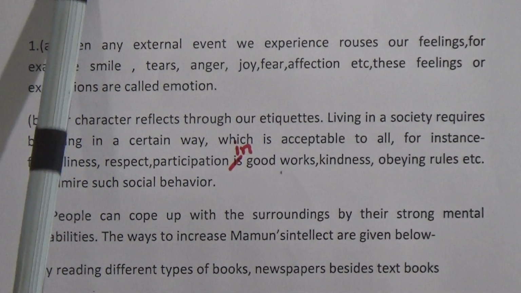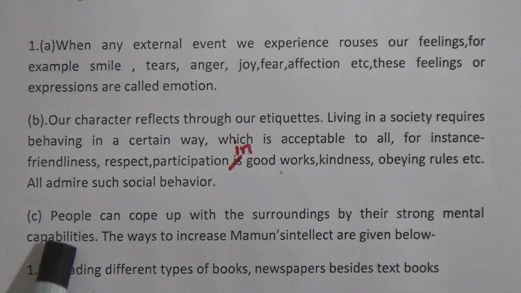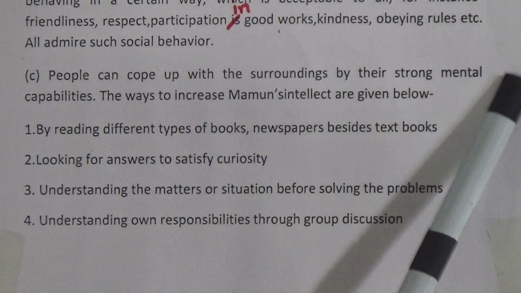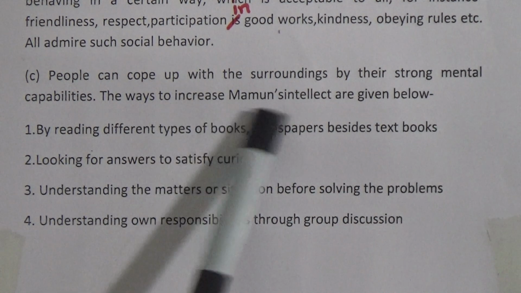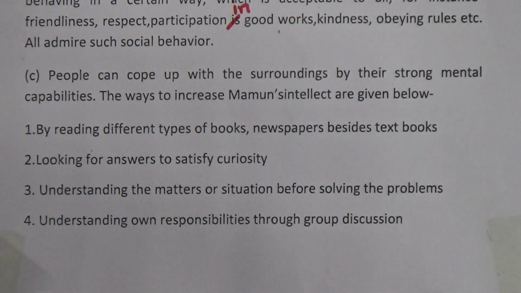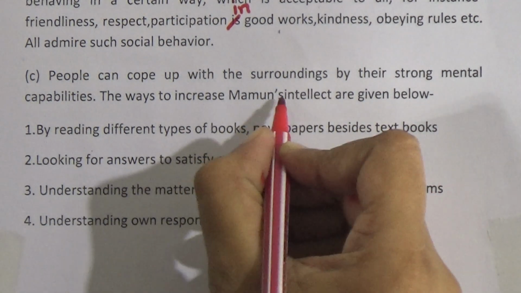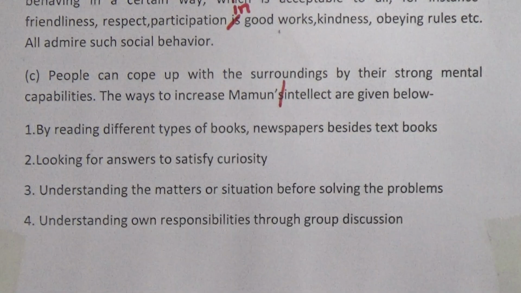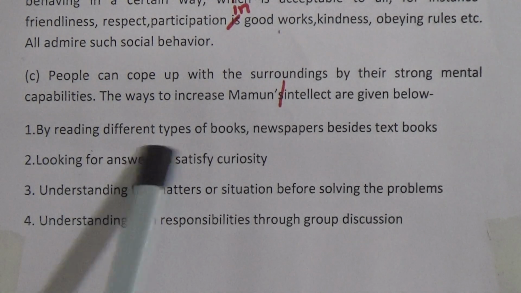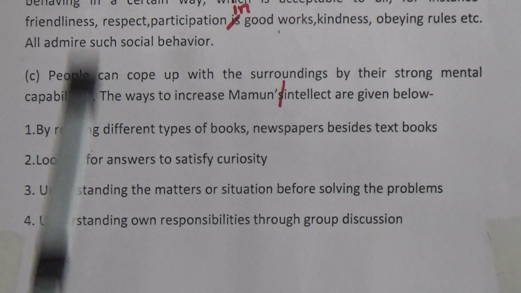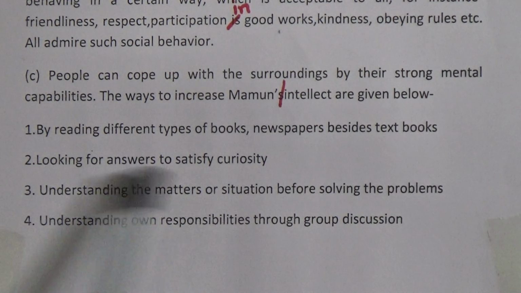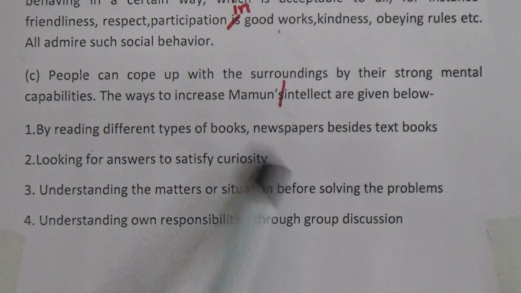Number C, explain the ways to increase Mamun's intellect. Answer: People can cope with their surroundings by their strong mental capabilities. The ways to increase Mamun's intellect are given below. Number A, by reading different types of books and newspapers besides textbooks. B, looking for answers to satisfy curiosity. We can satisfy our curiosity by reading books.